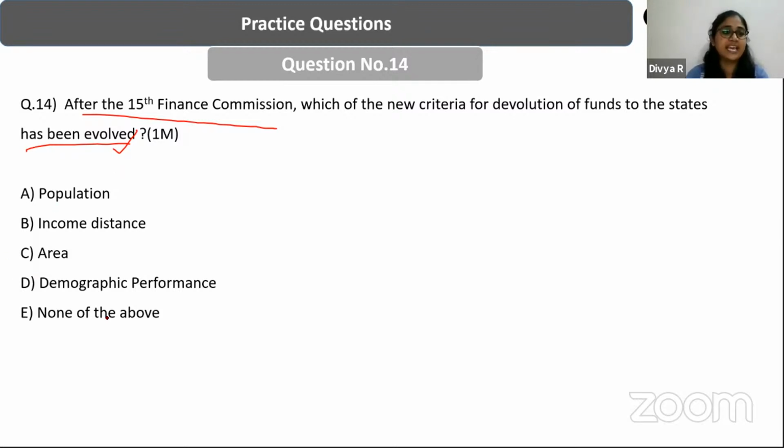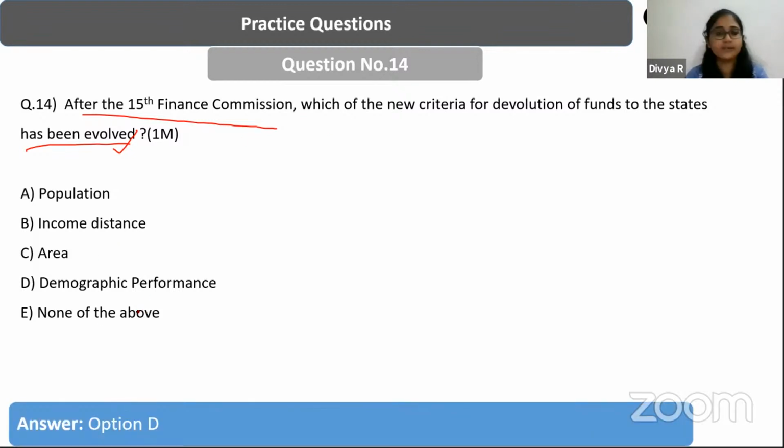B, income distance, C, area, D, demographic performance, and E, none of the above. So after the 15th Finance Commission, which new criteria has been included? Yes, it is demographic performance. Fantastic job. Along with this, there is another new parameter, that is tax effort, which was introduced. Along with demographic performance, we have got tax effort and also forest and ecology.